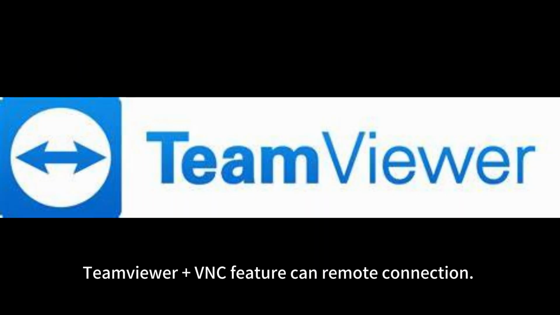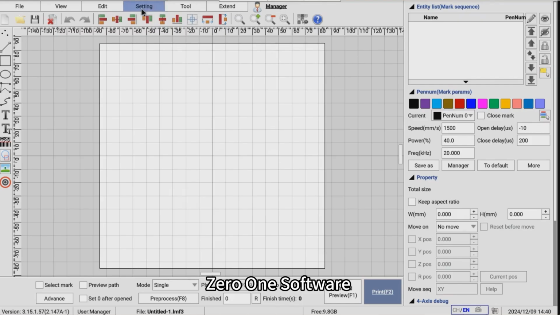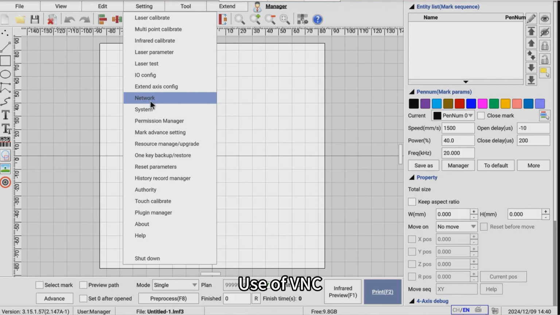TeamViewer plus the VNC feature can make a remote connection. 01 Software. Use of VNC.